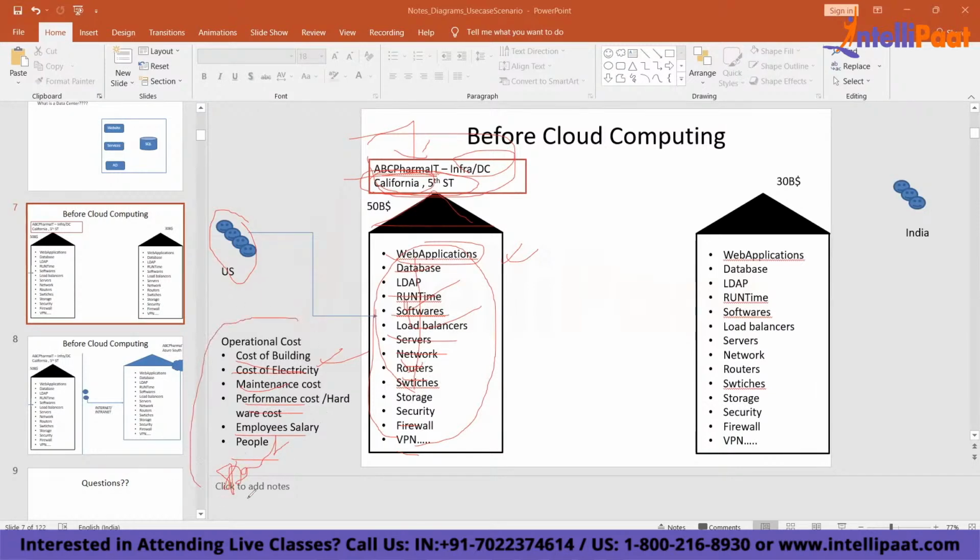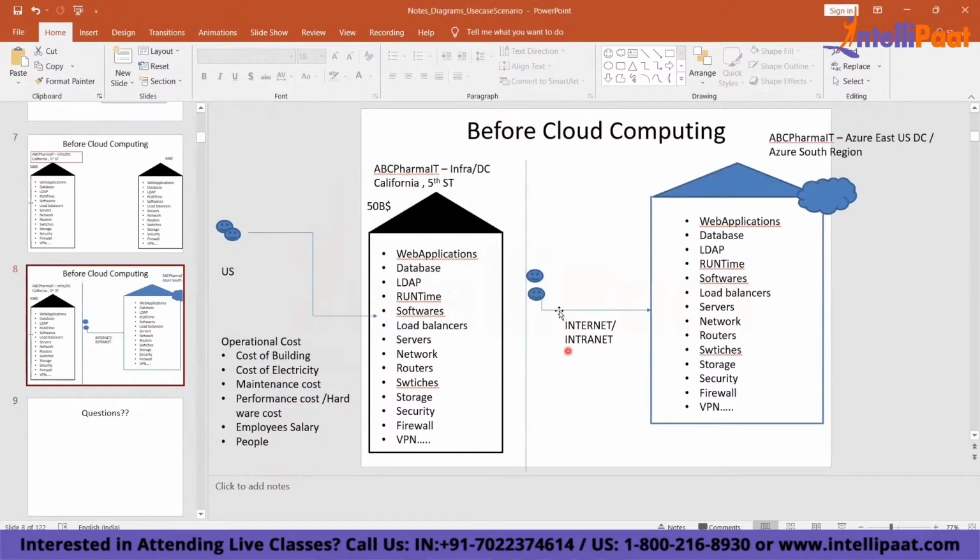So, which means this company has to invest a lot of money to run their systems, which their users and their business or their vendors require. So let's say, for example, they are spending $50 billion per year to run their infrastructure from their own data center. Now, why do we move to cloud computing? Let us try and understand that.